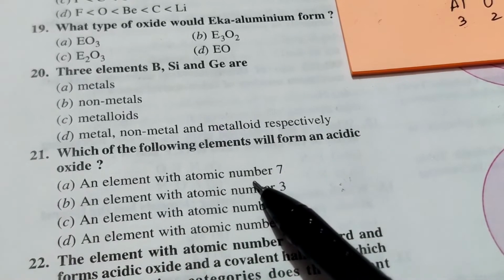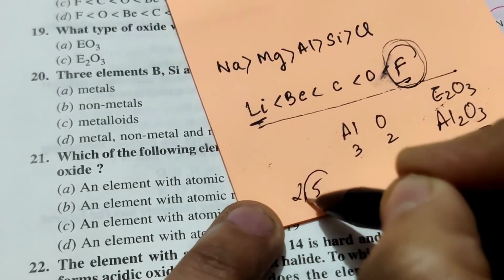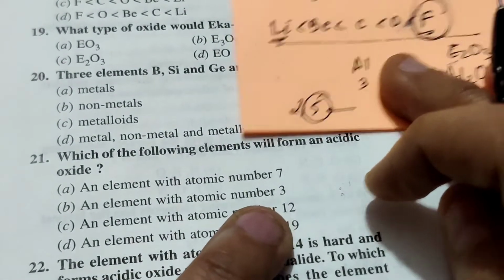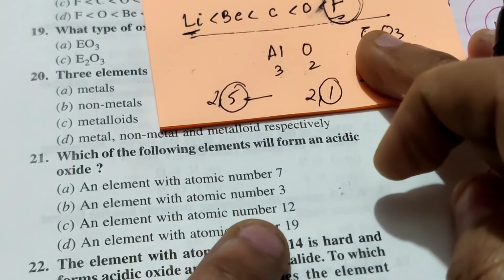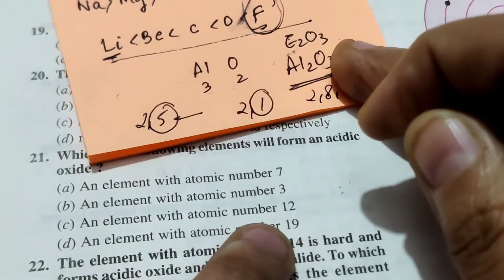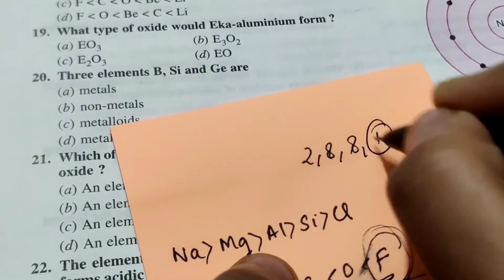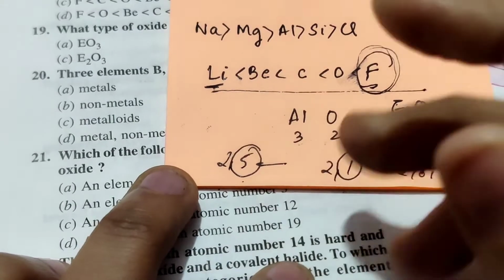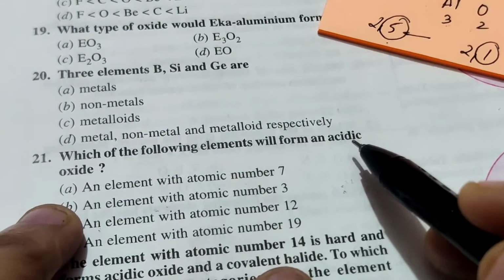An element with atomic number 7 has configuration 2, 5, 5 valence electrons, which means it is a non-metal. Element with atomic number 3, configuration will be 2, 1, it will be a metal. With 12 it is 2, 8, 2, again it is a metal. 19 it will be 2, 8, 8, 1. So again this will be a metal. So here only the first option is a non-metal, which means an element with atomic number 7 will form an acidic